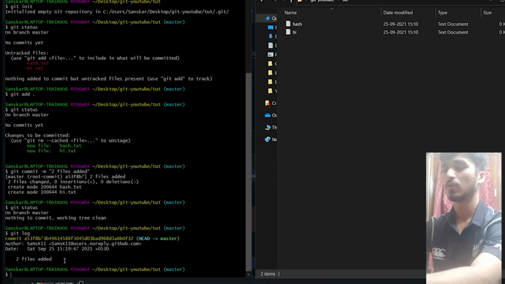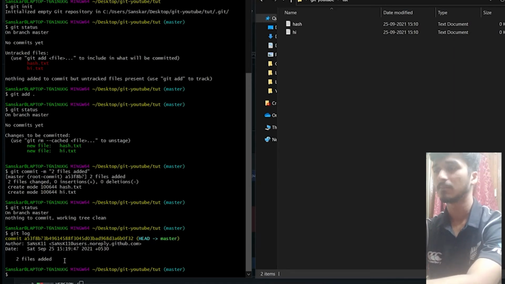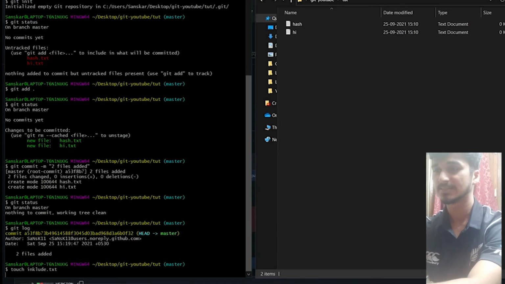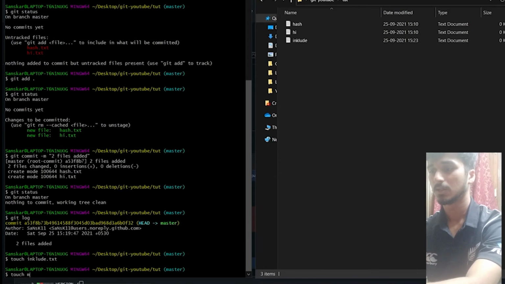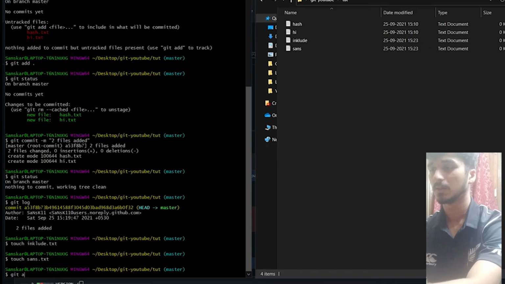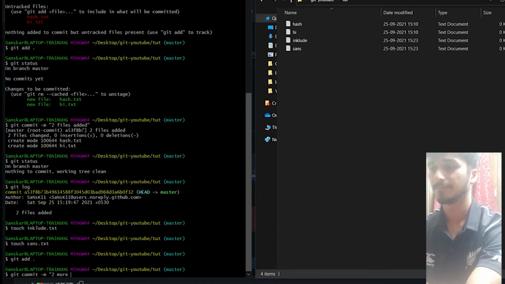Okay, I'm on Tude. Let's add some more files. Touch include.txt, right? Touch sans.txt, git add. Okay, git commit minus m, 2 more added, right?